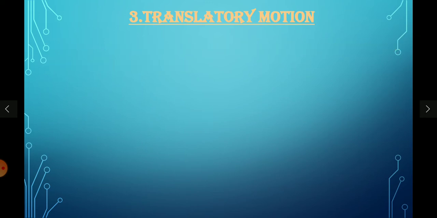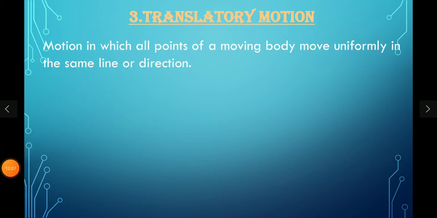Motion in which all the points of a moving body move uniformly in the same line or direction. Okay, let us understand this by a picture.